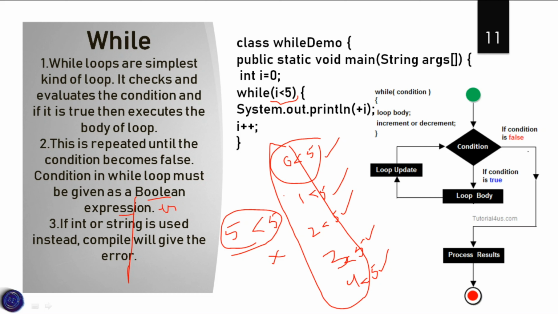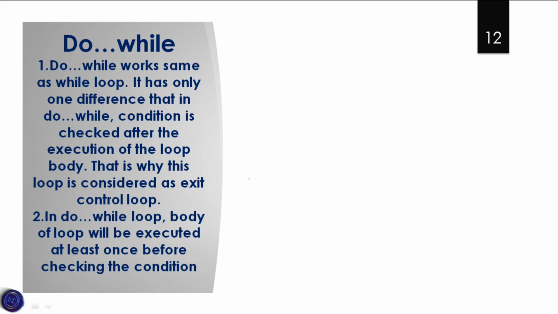The computer will process the result at the position when 5 is not less than 5. That means this statement becomes false, and at this time the computer will process the result. I think you understood it. So the main concept of the while loop is that it will keep checking until the given condition becomes false. Okay, now let us discuss the do while loop. The do while loop works the same as the while loop.